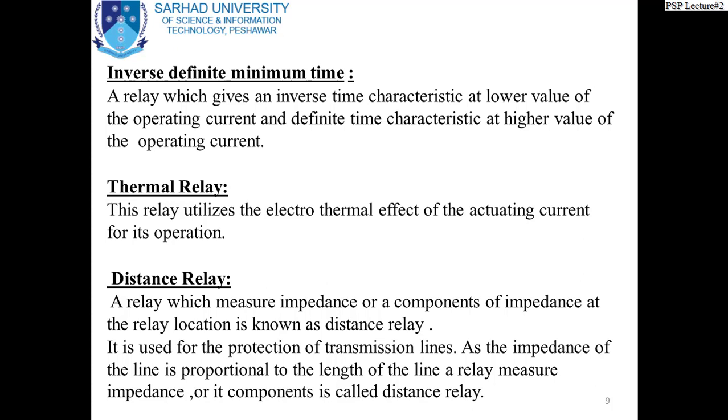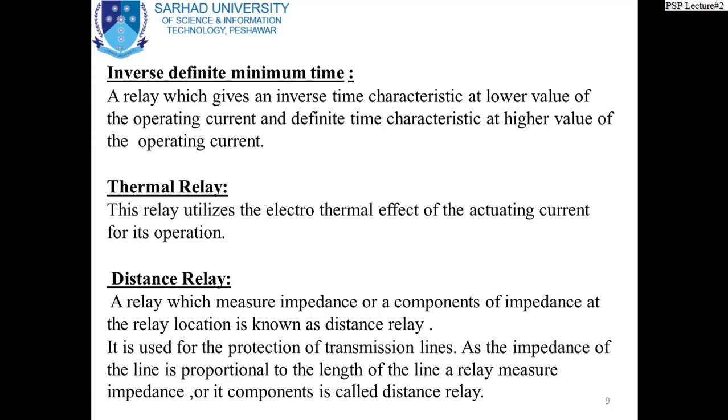And now you see the impedance is a ratio of two quantities, voltage and current. Furthermore, if it is used for the protection of a transmission line, as the impedance of the line is proportional to the length of the line, a relay that measures impedance or its component is called a distance relay.